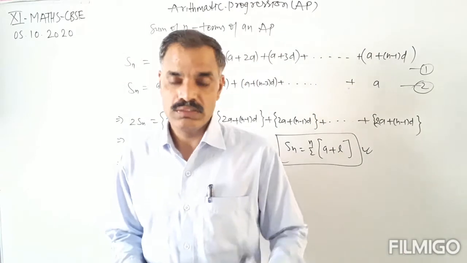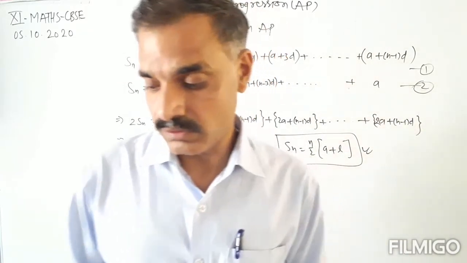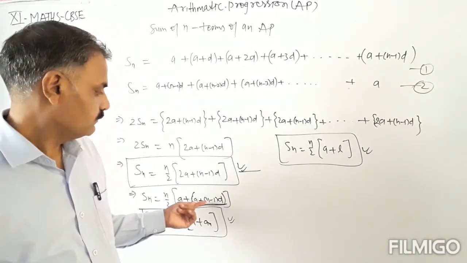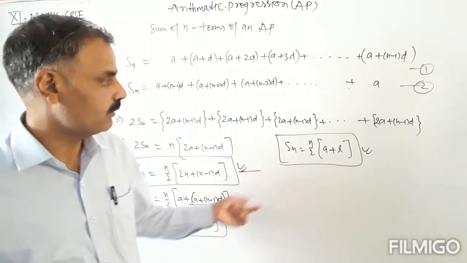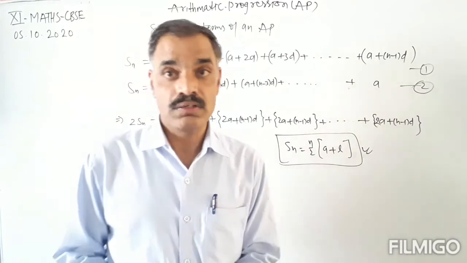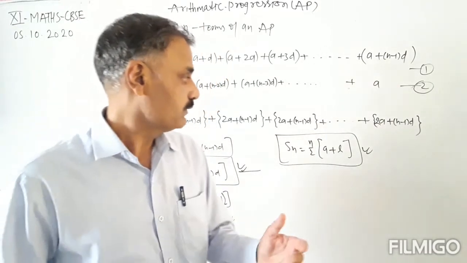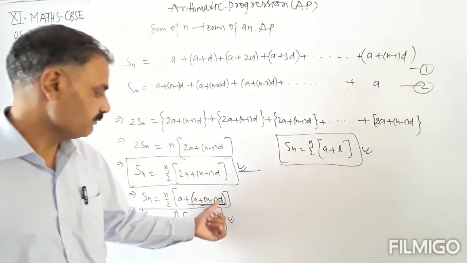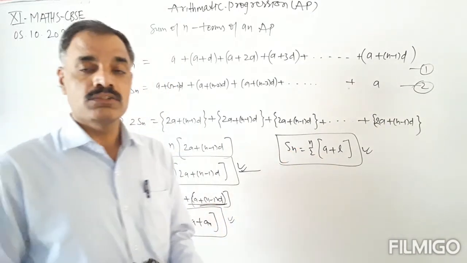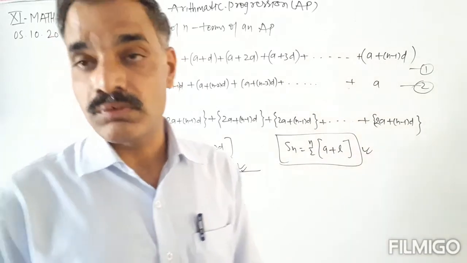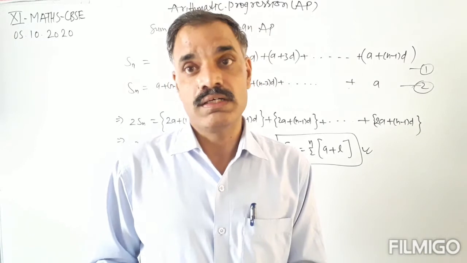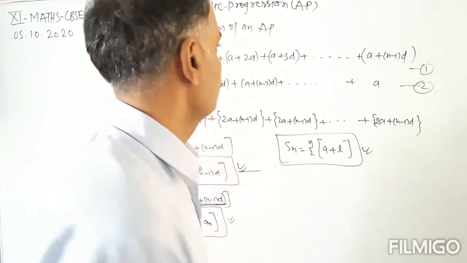Okay, so in this way we can find the sum of n terms using one of the formulas, this one or this one, as per the requirement. If the last term is given, we will use this formula. If the common difference is given, we will use this formula. So as per requirement, we can use the formula for finding the sum of n terms of the arithmetic progression.